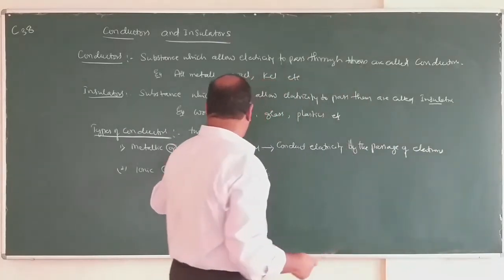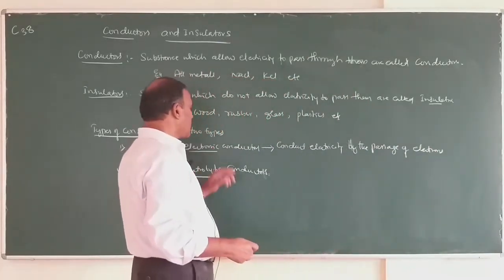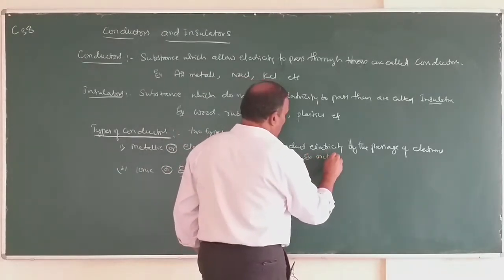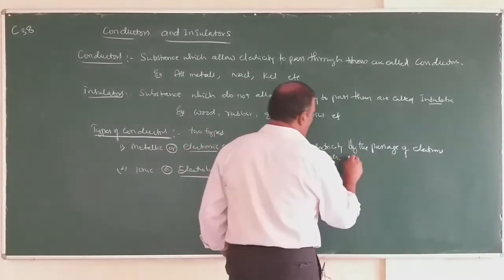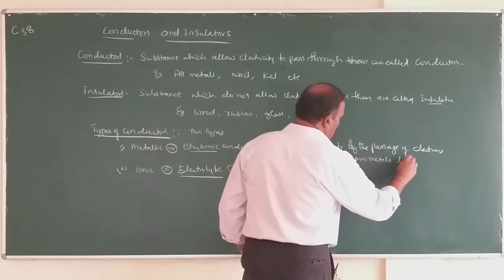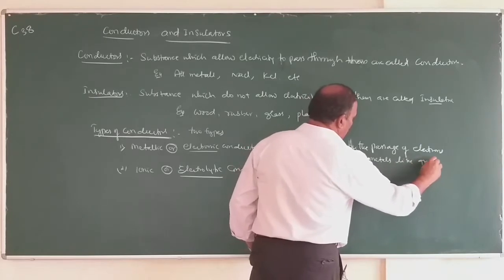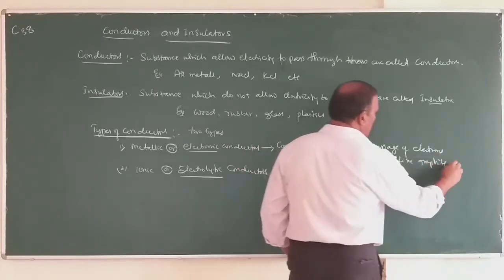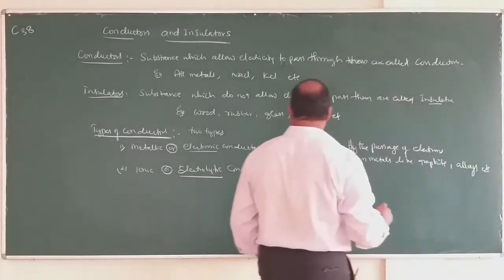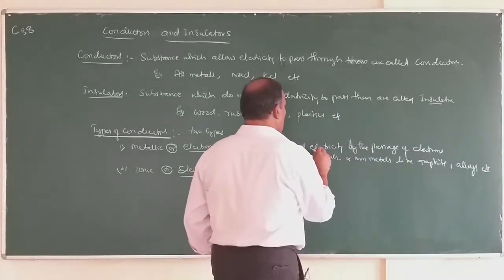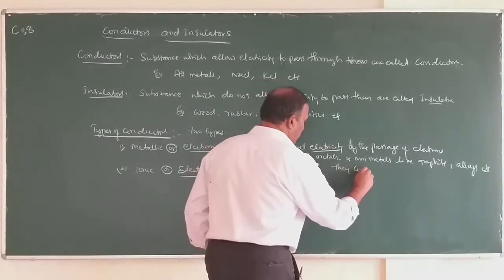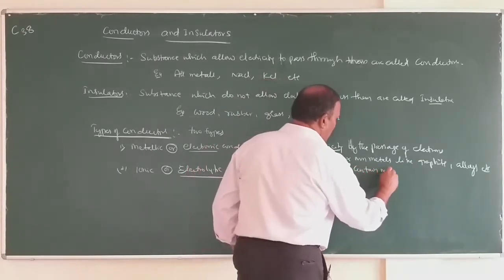Those substances are called metallic or electronic conductors. Example, metals and non-metals like graphite, some alloys, etc. So here they contain mobile electrons.